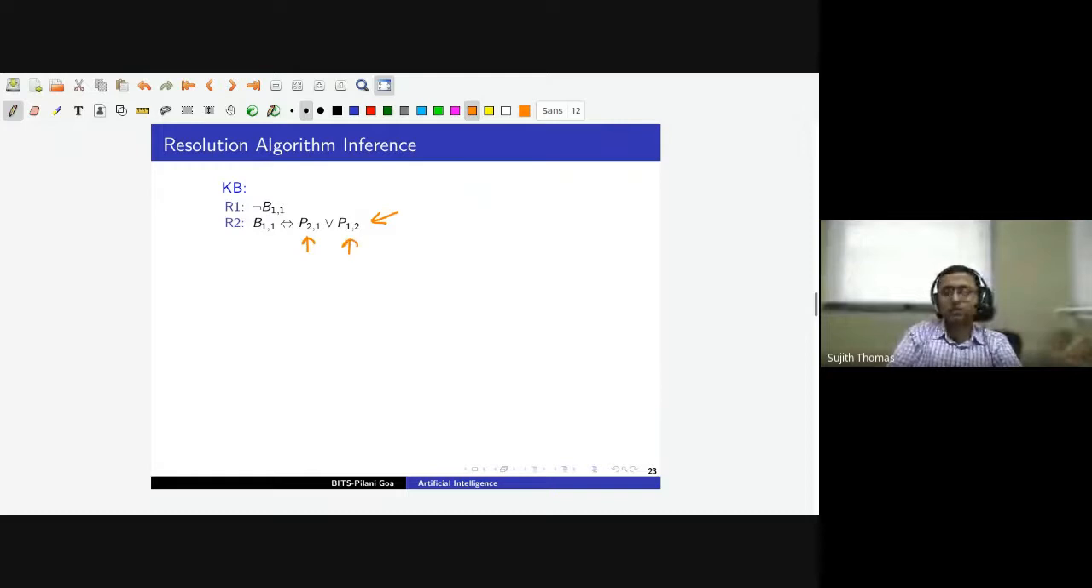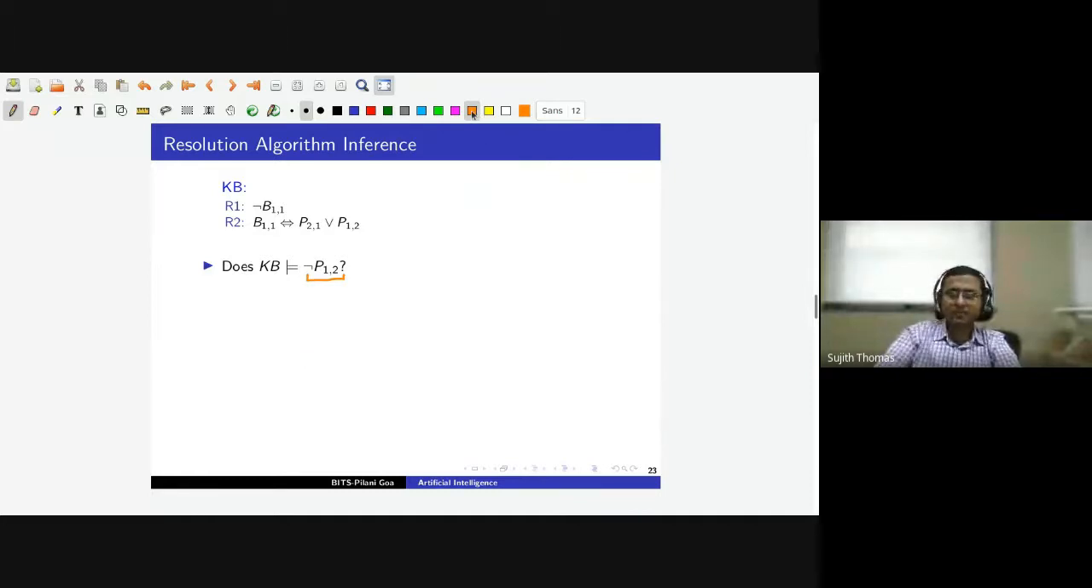So we have a biconditional. There will be a breeze in cell 1 1 if either in cell 2 1 there is a pit or in cell 1 2 there is a pit. Also, our agent in the first time step was able to perceive that there is no breeze in cell 1 1. Now the question is, based on just these two pieces of information, can the agent conclude that there is no pit in 1 2? So we will use the resolution algorithm.